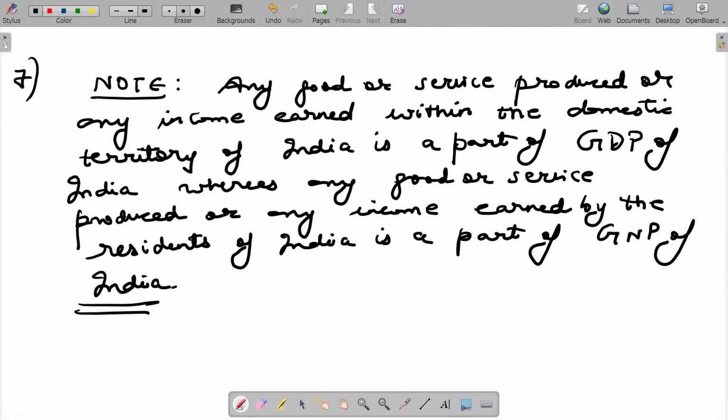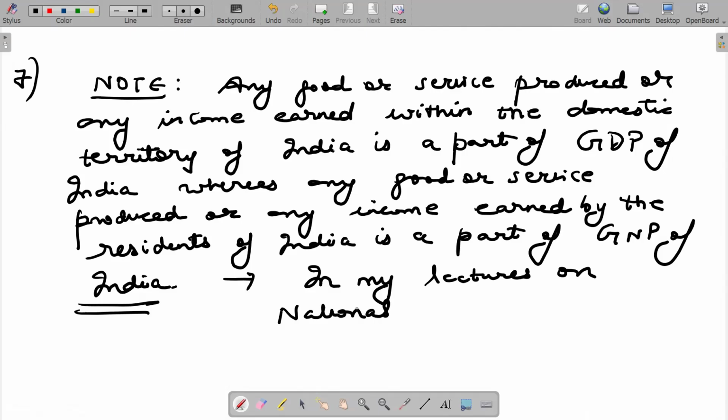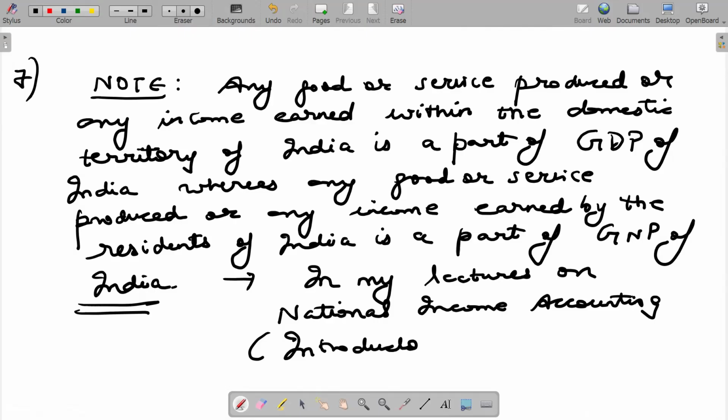Okay, this is a concept note. Where do we learn this? This is covered in my lectures on national income accounting within my introductory macroeconomics course. Again, access for these courses is given to all students who have subscribed to my complete lectures for IIT-JAM economics. So hoping students have understood this.